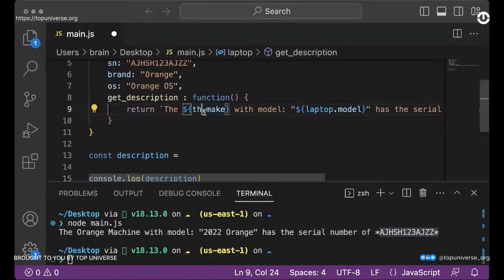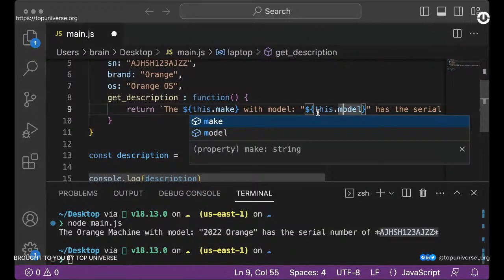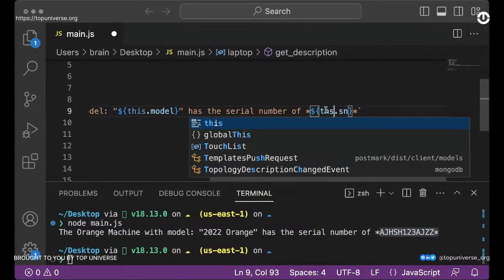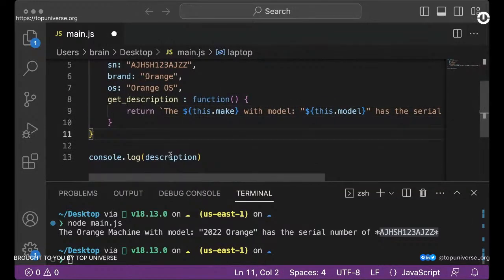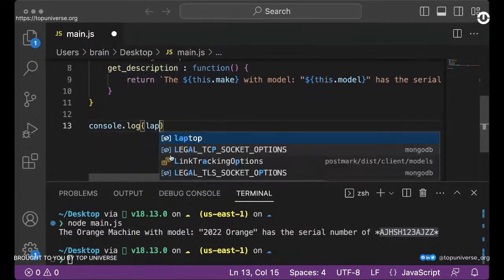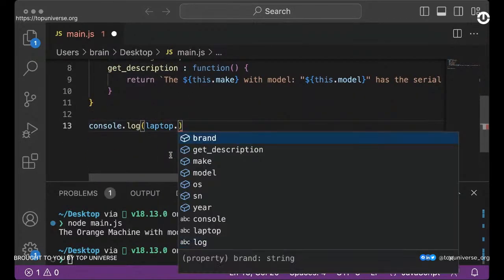Okay, so I can basically just call this dot make. I'll tell you why I am using this. Let's go ahead and call the laptop dot get description.